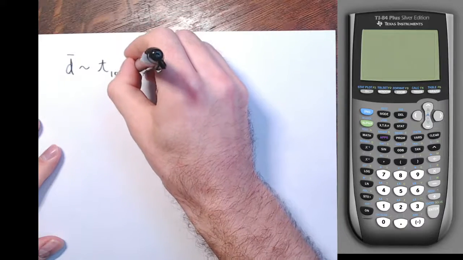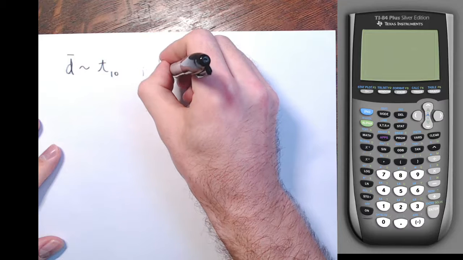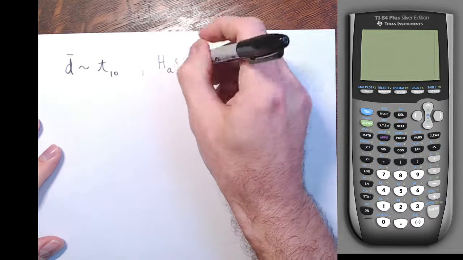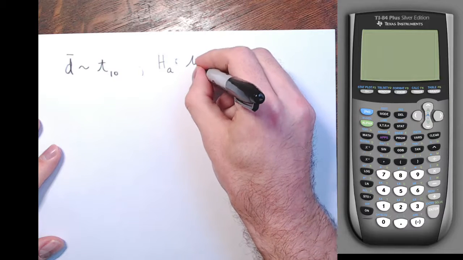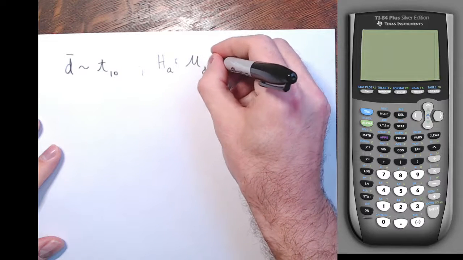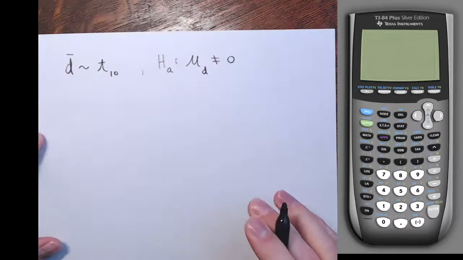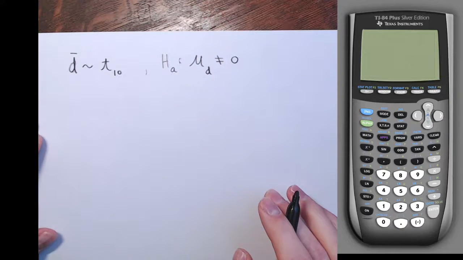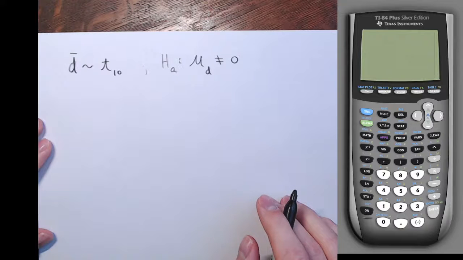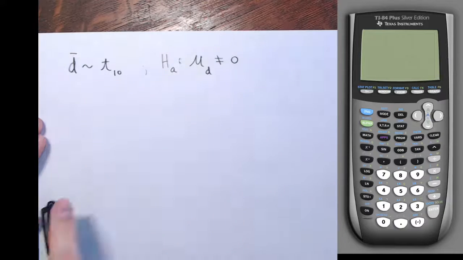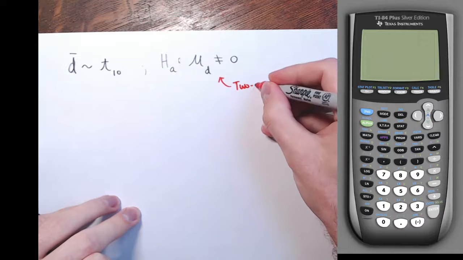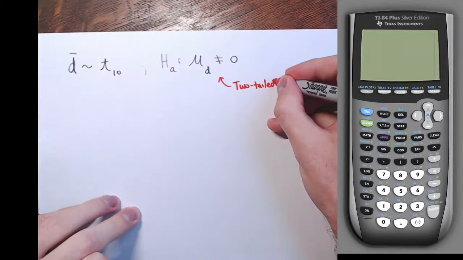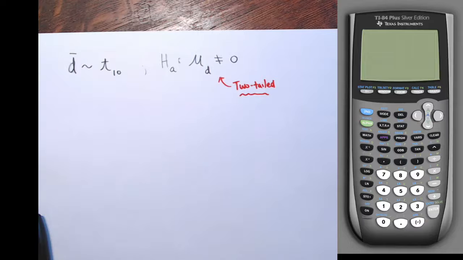And the way that they gave us the alternative hypothesis, that the population mean difference between fathers and sons' heights is not 0, meaning that there is some sort of difference in the heights of the generations, then what we have here is a two-tailed test, right? It's a not equal.